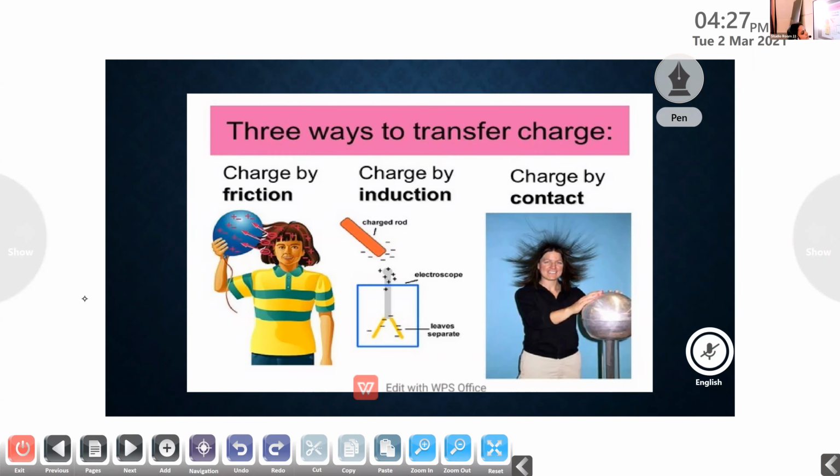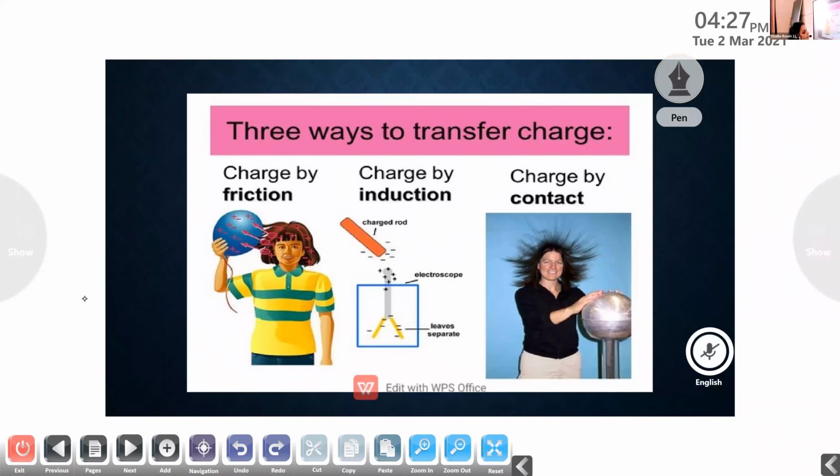Yes, ma'am, keeping a body in direct contact with a charged body, keeping a body in direct contact with another body. That method of charging is known as charging by conduction. All right. Is there any doubt?